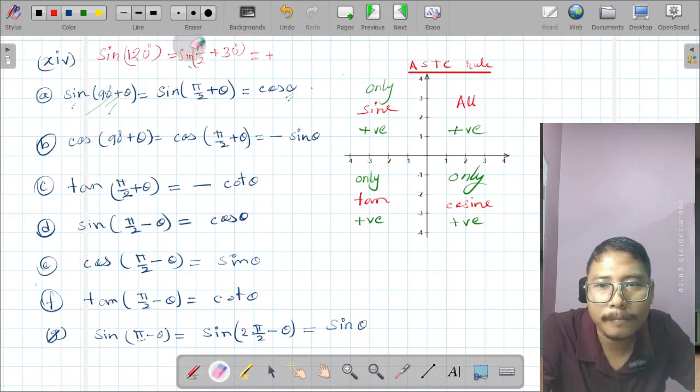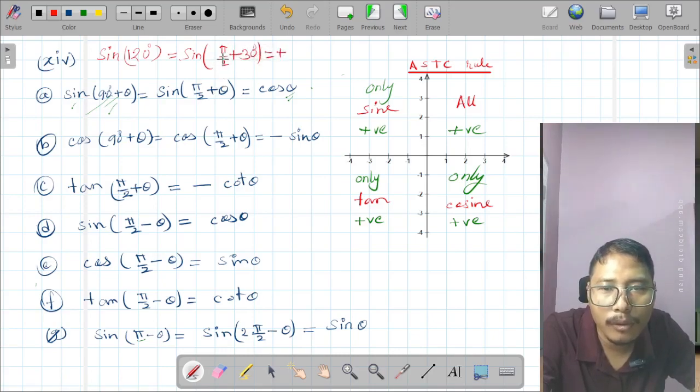Look at this: sine of 90 plus 30. We got this plus sign. Now what is the number multiplied in front of 90 degrees? That is 1. Now we have to check whether this number is odd or even. If this is odd, sine will be converted into cosine.